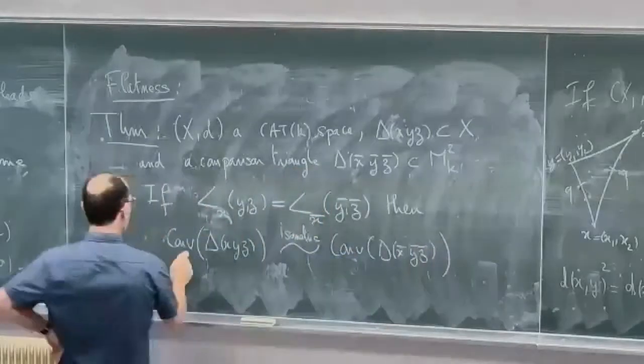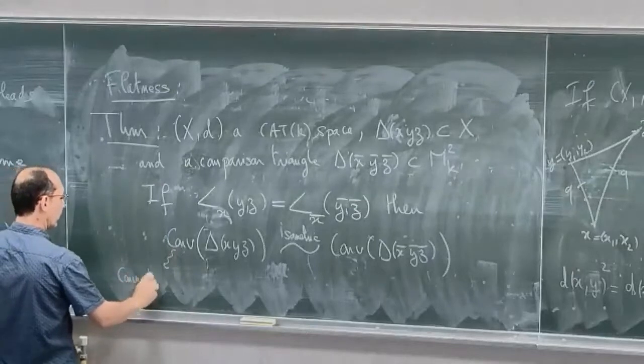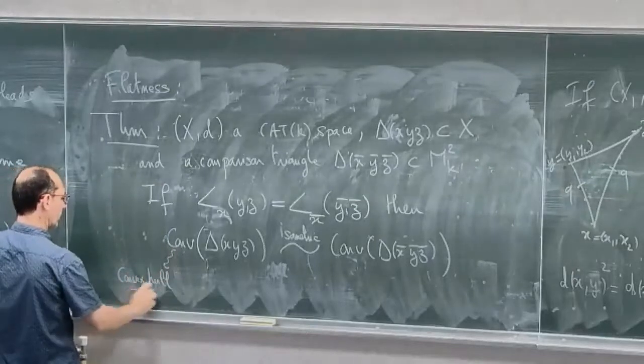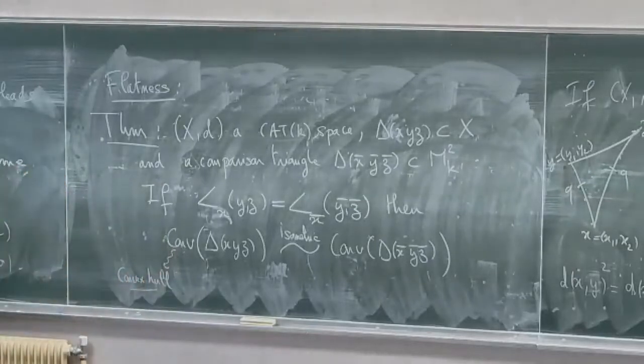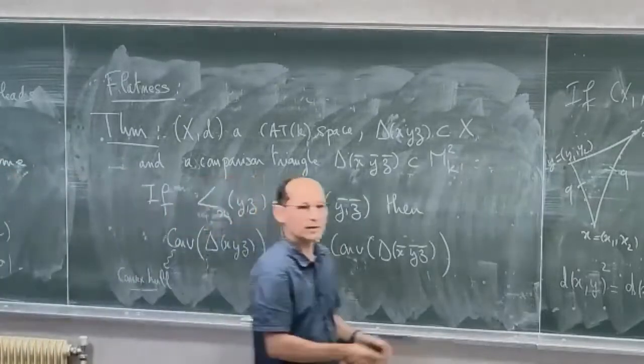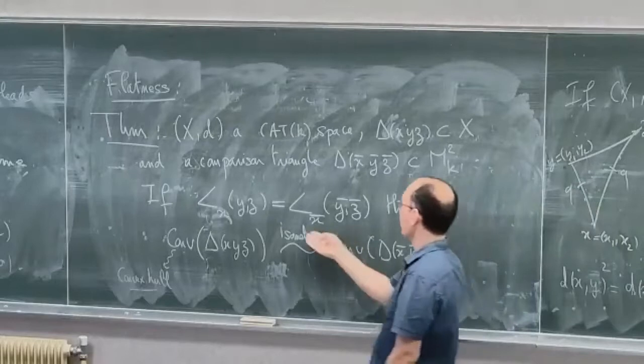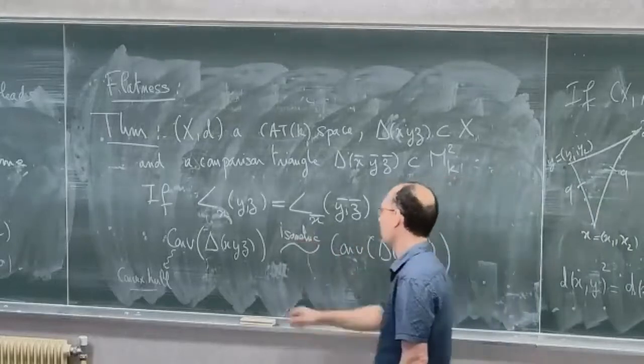Right? So if at some point you have equality in the angles, then you have a flat triangle, right? And you have equality in all the angles, and everything is like the comparison triangle.